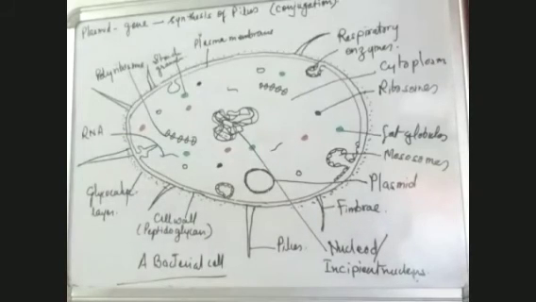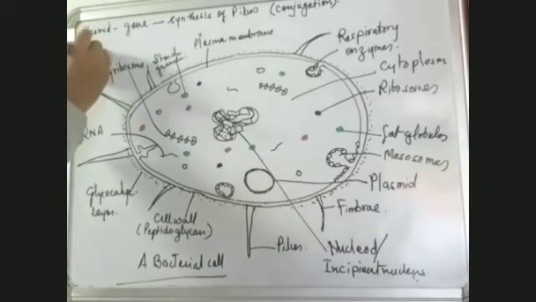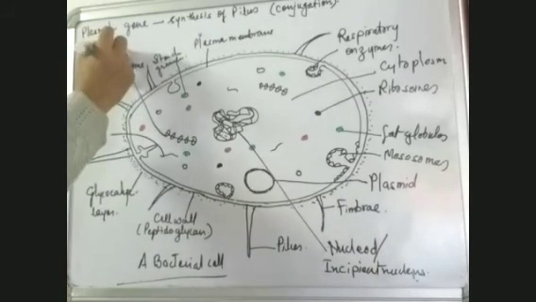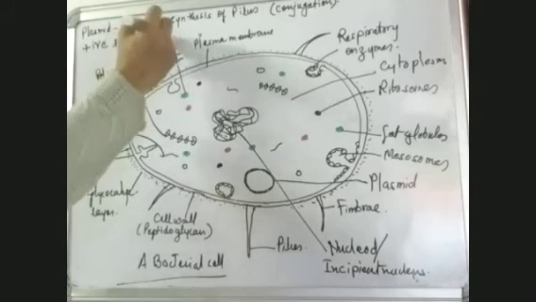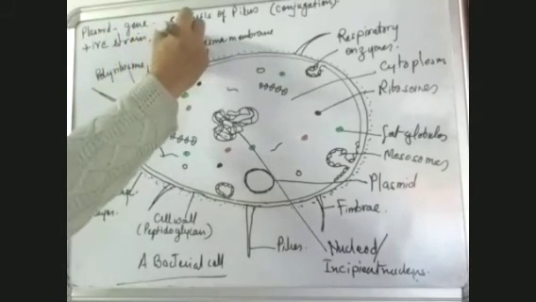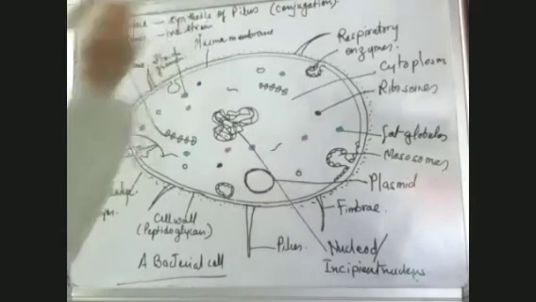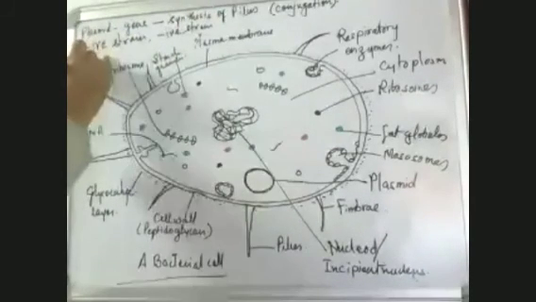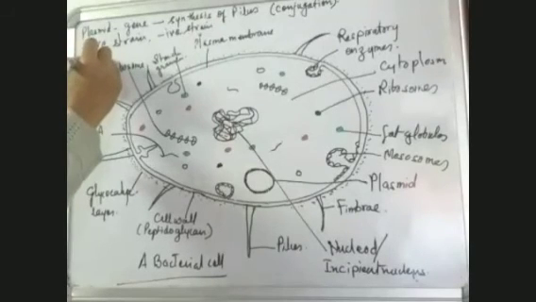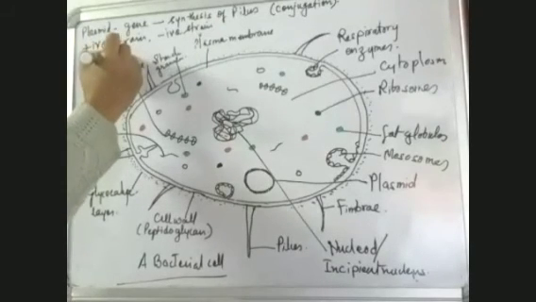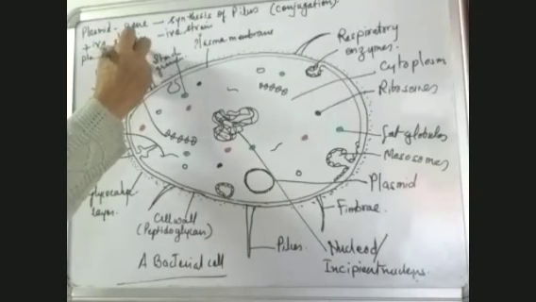One thing more which I would like to tell you: the bacteria in which the plasmid is present have a positive strain. They are known as bacteria with the positive strain. And we have one more type of bacteria, which is the negative strain, in which the plasmid is absent.